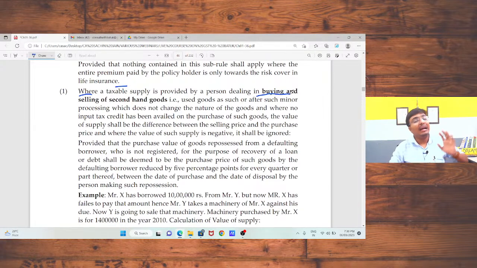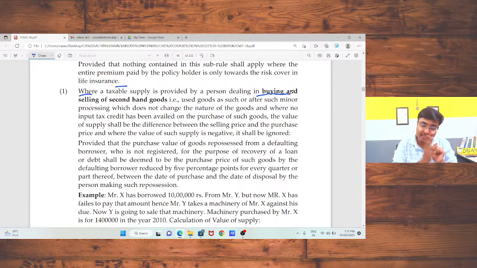Just take an example. I had bought one laptop from a person as second-hand goods for 20,000 rupees, and if I am going to sell that product at 22,000 rupees, in that case 2,000 rupees will be my value of supply, and I need to pay the tax on 2,000 rupees. In another situation, if I bought that product at 20,000 rupees and I am going to sell it at 18,000 only, there is a negative value, that is 2,000 rupees. So there is no requirement to pay GST in case of second-hand goods, but the condition is applicable only where I bought that product without GST.